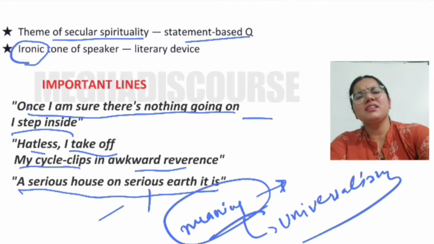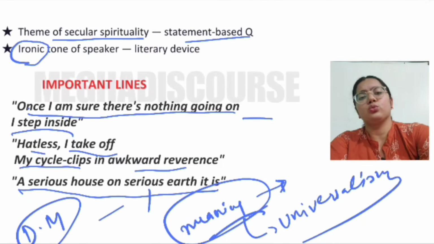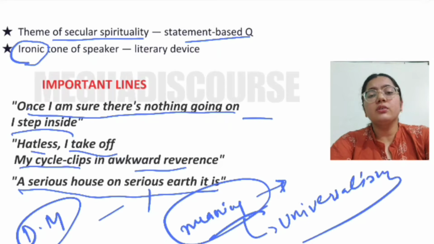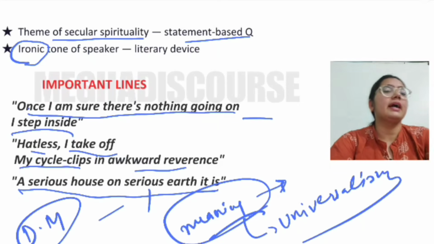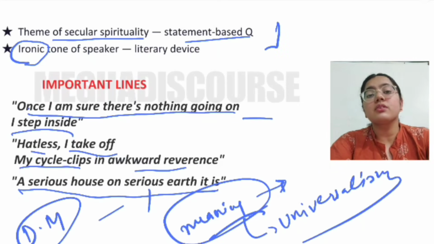Okay, so this is a kind of dramatic monologue. I hope that you will go into the detail of these poems. So this is like a dramatic monologue, right? So just remember this fact and these PYQs.